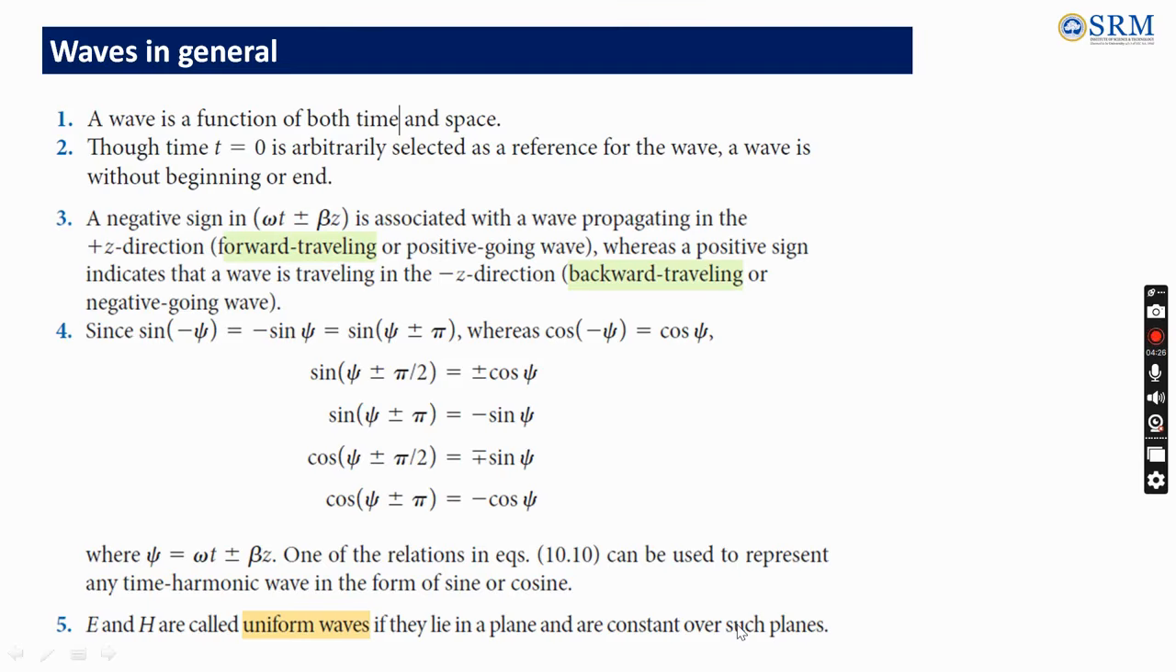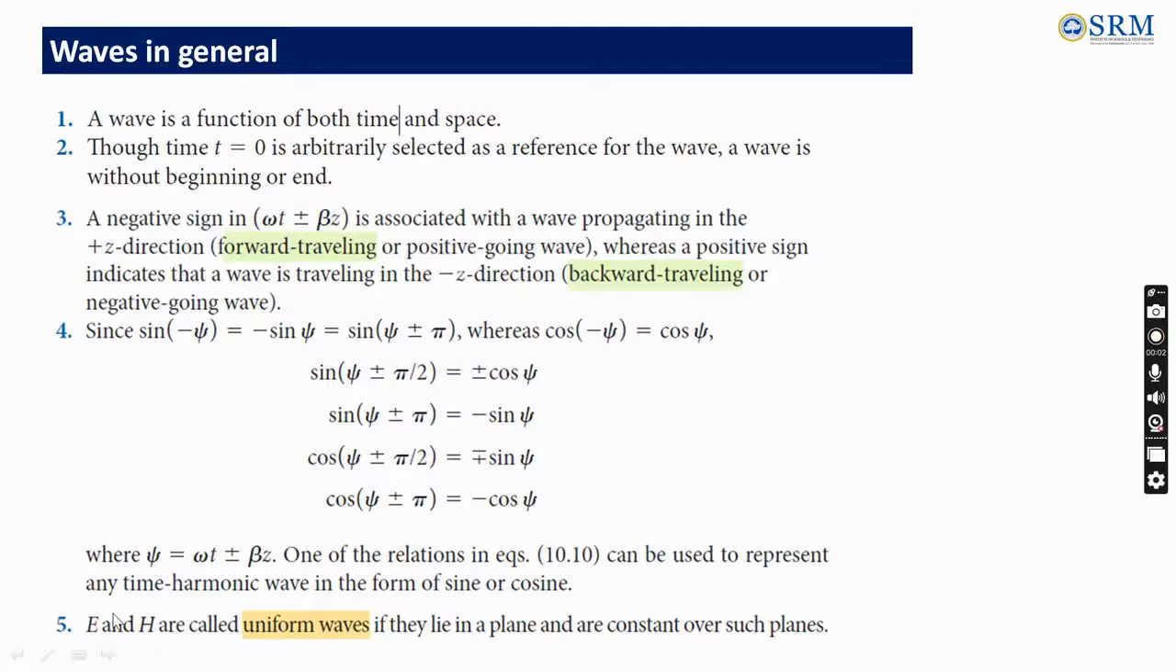Now let us summarize. A wave is a function of both space and time, and time t0 is selected for reference. A wave has no beginning or end. The negative sign before beta implies that the wave is propagating in the positive direction. When it has a positive sign, it is a negatively traveling wave. And we should know the trigonometrics.